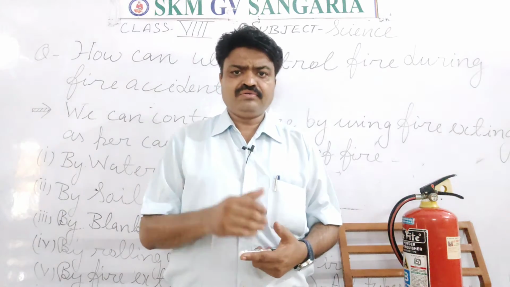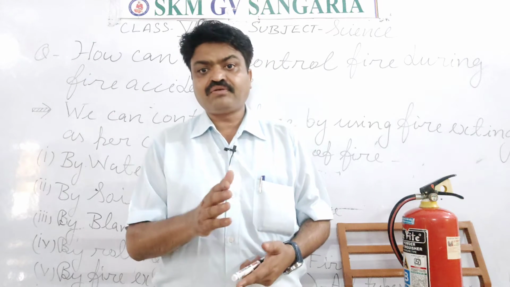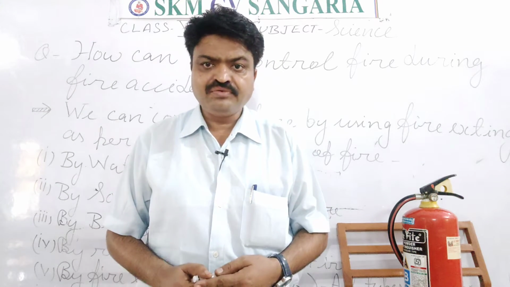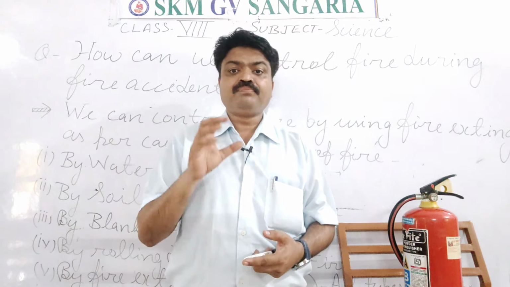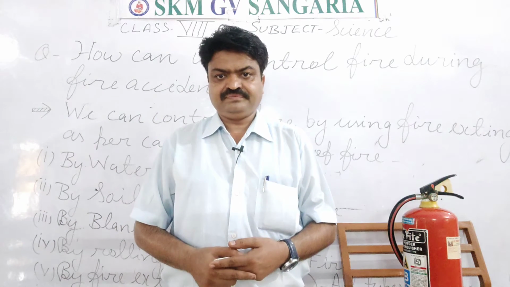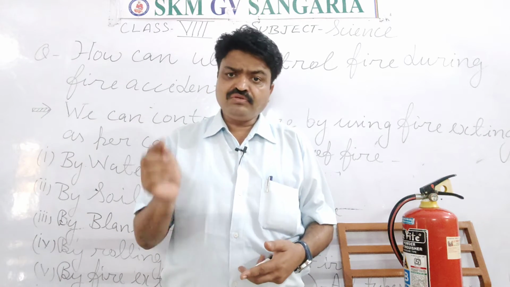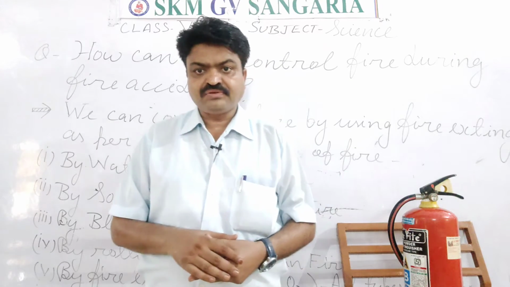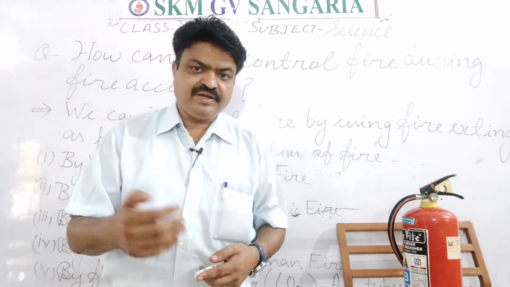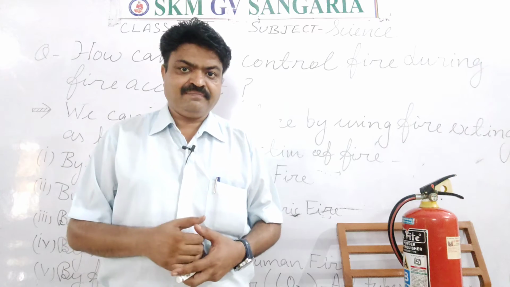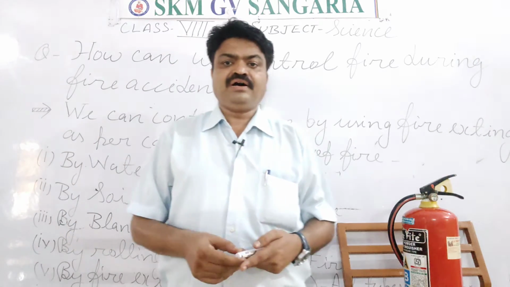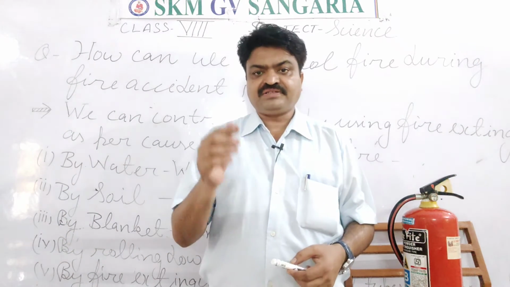So according to the victims and the cause of fire, we use different materials to put out the fire. All those materials that are used to put out the fire, to stop the burning, are known as fire extinguishers.